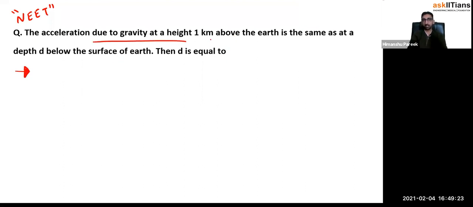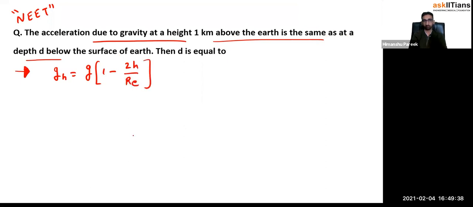Acceleration due to gravity at a height 1 kilometer above the Earth is the same as at a depth d below. Okay. So what is the formula for height? Small g, 1 minus 2h over Re. At a depth, the formula is small g multiplied by 1 minus d over Re.